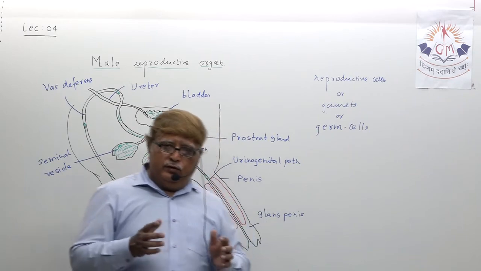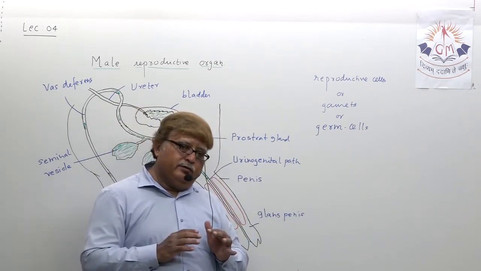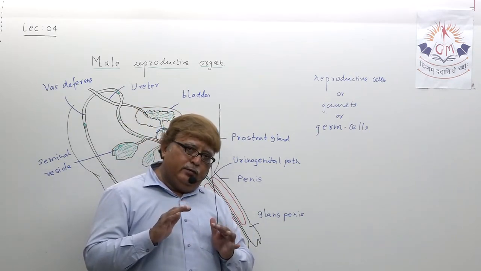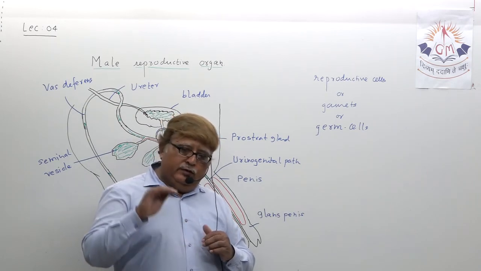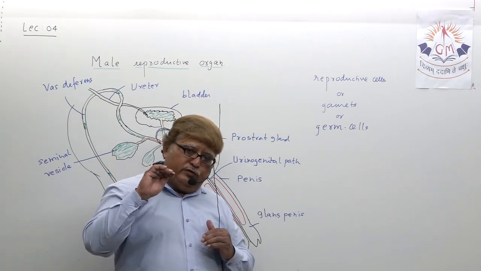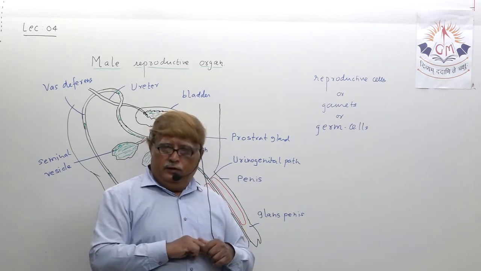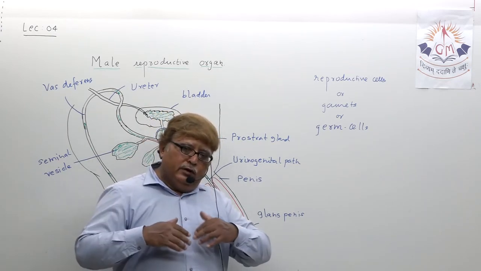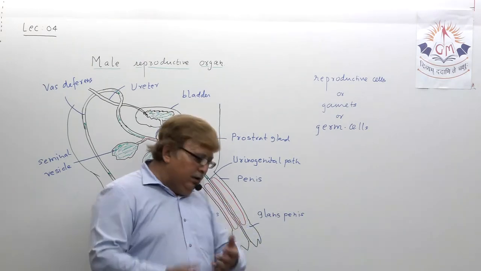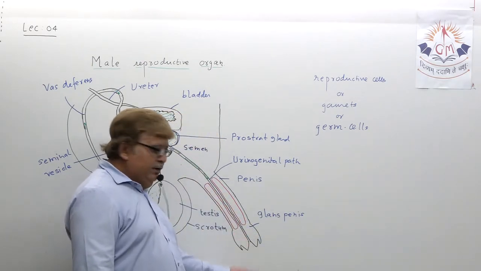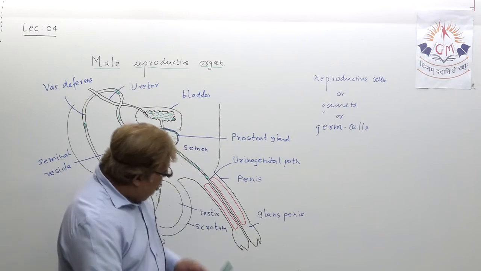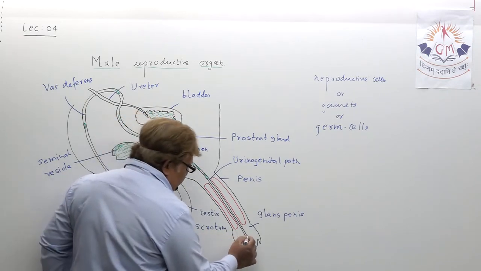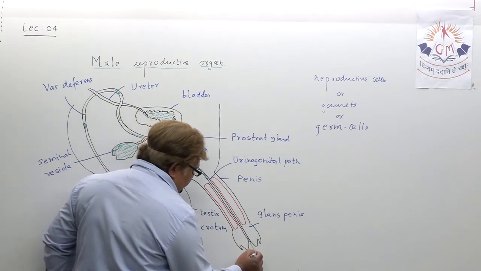And after male enters erected penis in the vaginal passage of female, then during this mating process he releases semen, understand, through this glans penis. From here the semen is released in the vaginal passage.